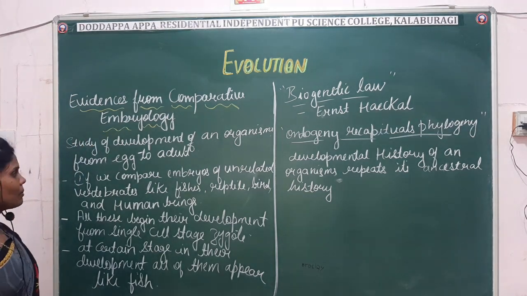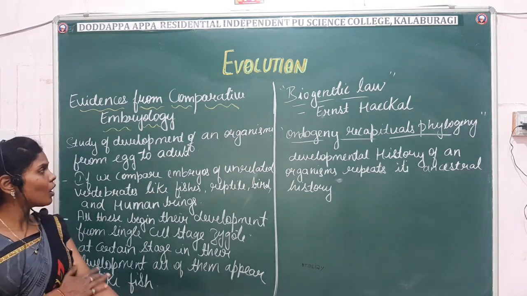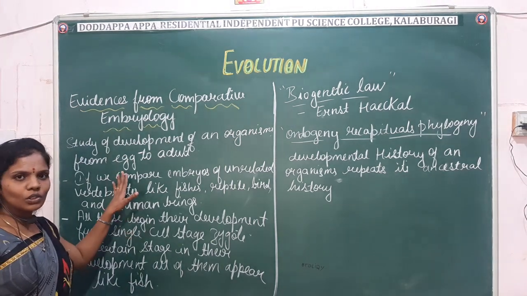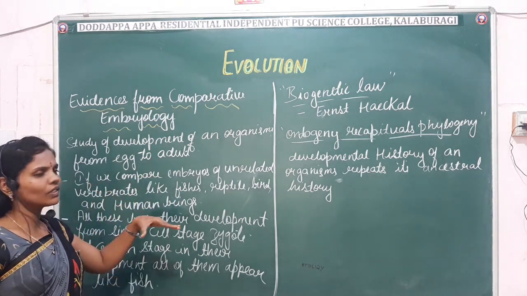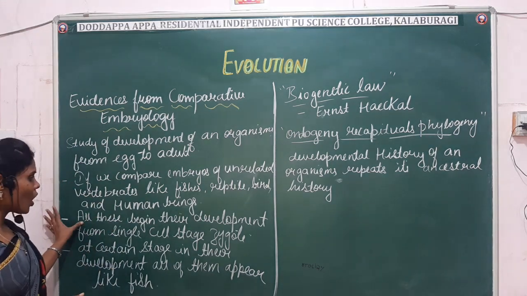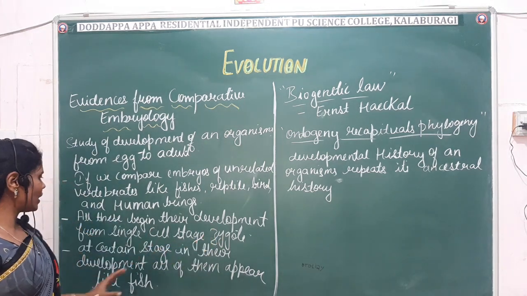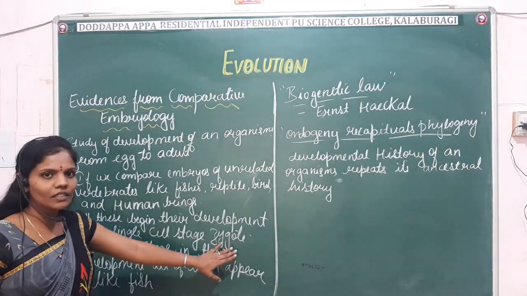So what do you mean by embryology? Embryology is the development of an organism from egg to adult. You have to keep in mind that every organism begins its development from the single cell stage, which is known as the zygote.